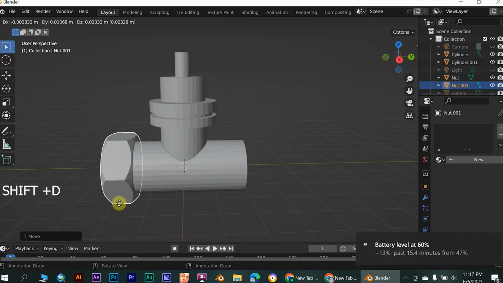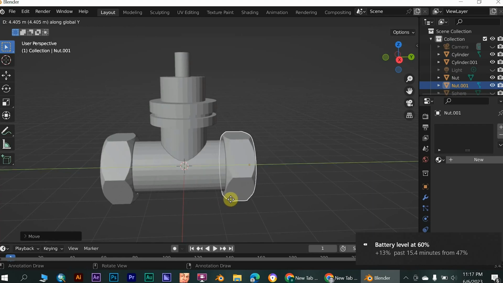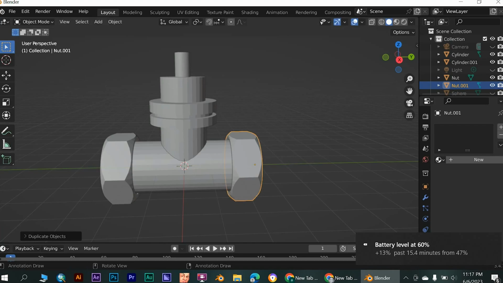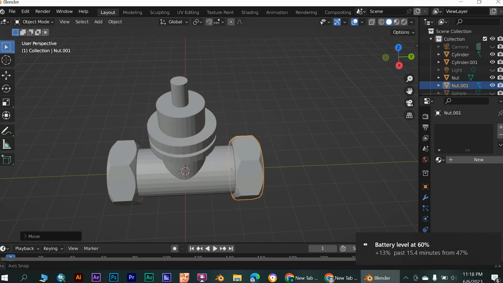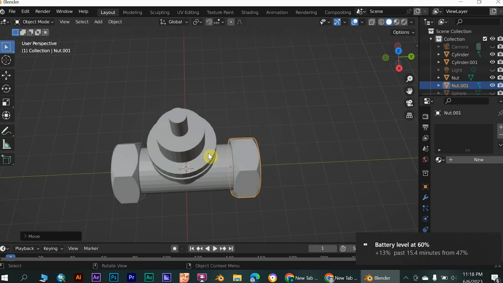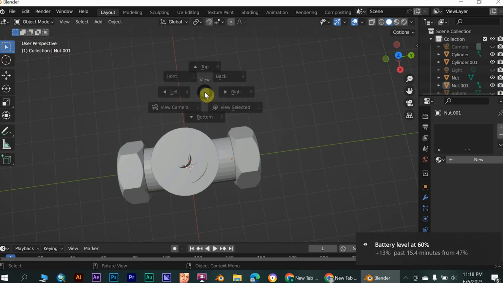Then duplicate the bolt to put it on the next side. Take a look from the top, to have equal distance.